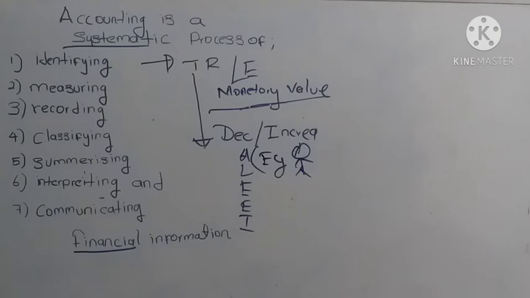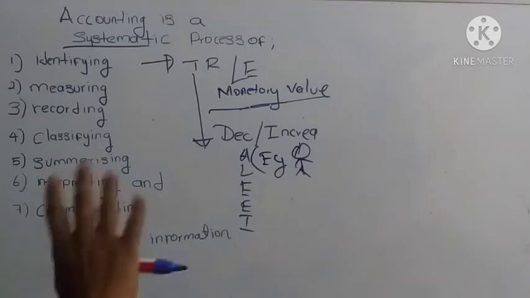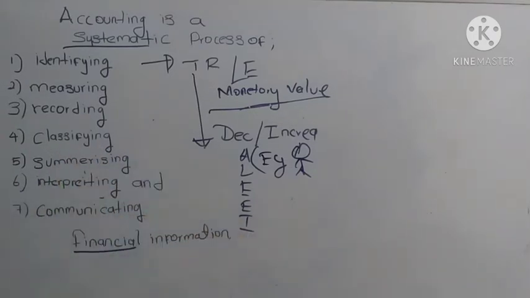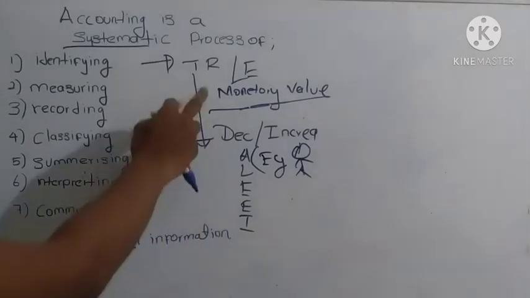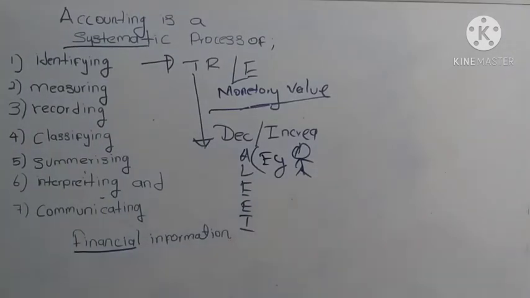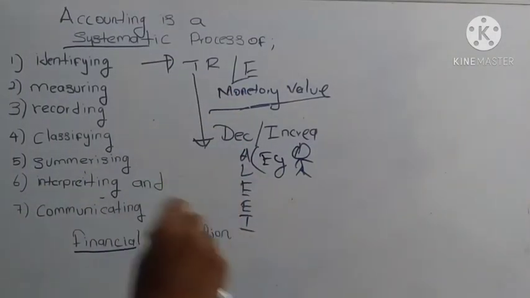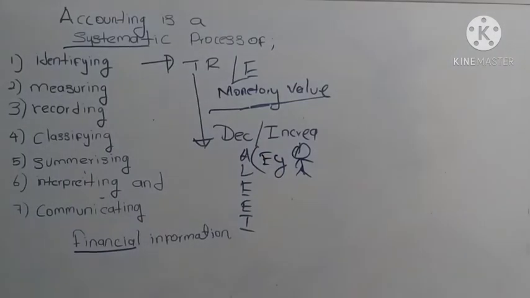No. Recruitment of an employee does not result in changes in accounting elements. It is not a monetary value event, right? Recruitment is just an agreement, which doesn't have any monetary value. It doesn't impact accounting elements. Recruiting an employee is just signing an agreement with an employee.